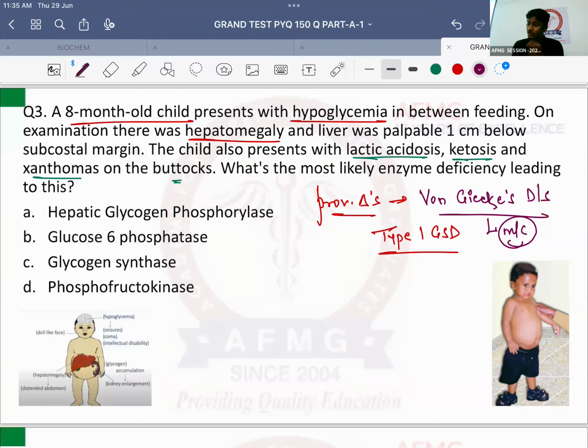Okay? So these are the issues that the patient usually faces. And definitely, if the patient is not given food, he goes into which state? Fasting or starvation? पहले fasting state में, right? And in fasting state, definitely, what is the source of blood glucose? During fasting state, what is the source of blood glucose?